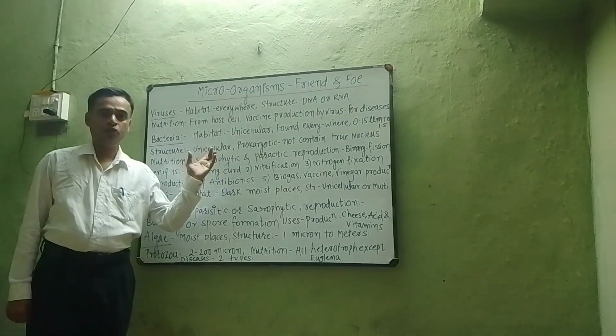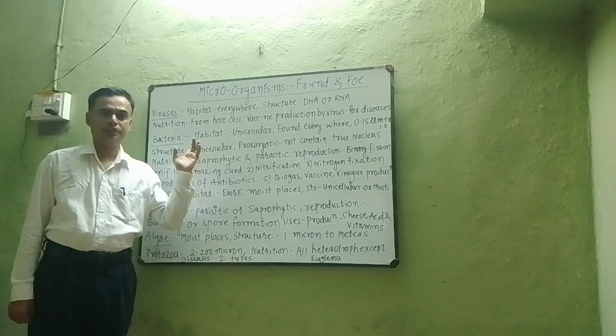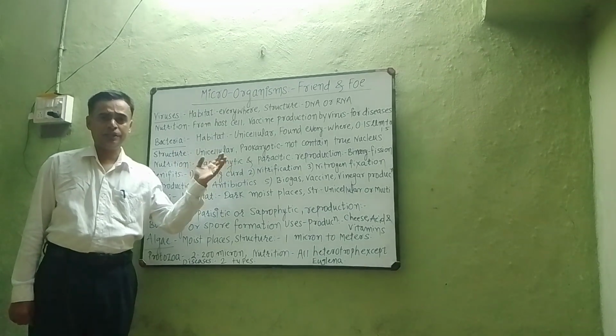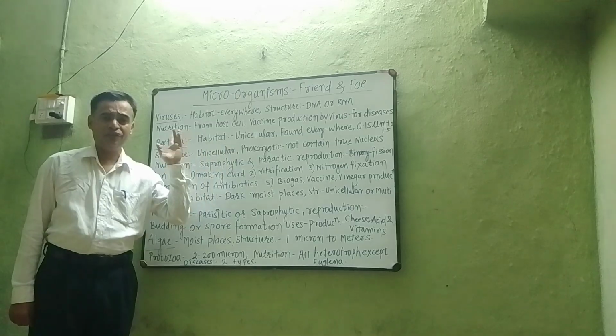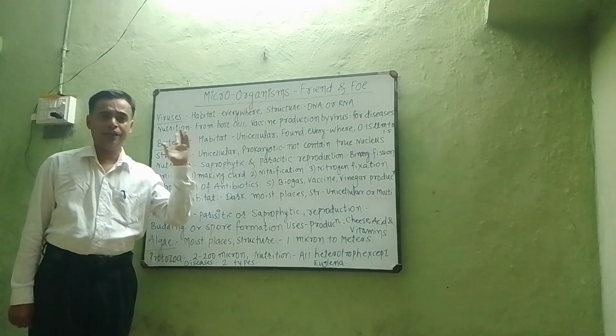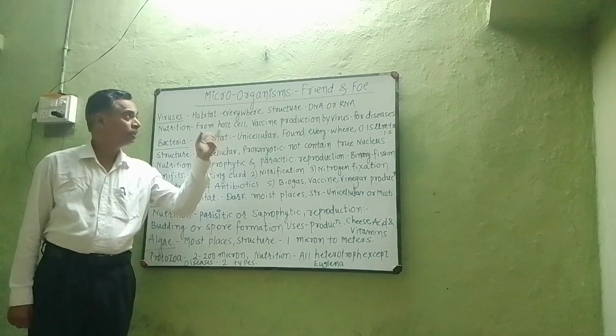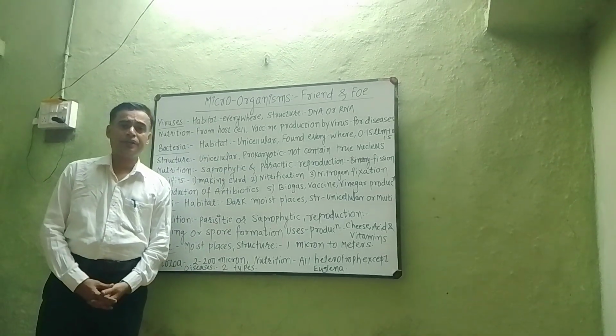Today we are going to see a new chapter from the Standard 8 State Board syllabus, and the name of the chapter is Microorganism: Friend and Foe. This is a very simple and interesting chapter from the 8th Standard State Board syllabus. The name of the chapter is Microorganism: Friend and Foe.